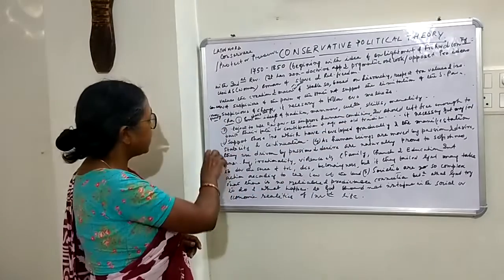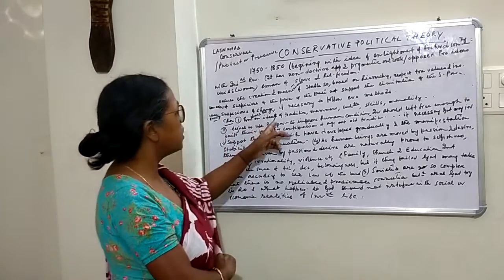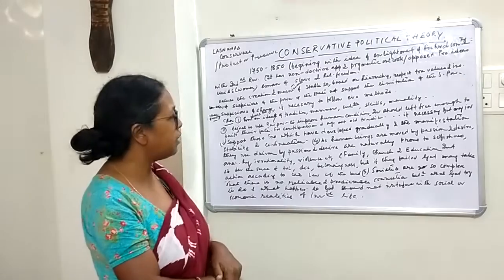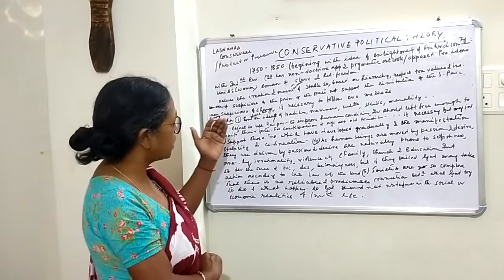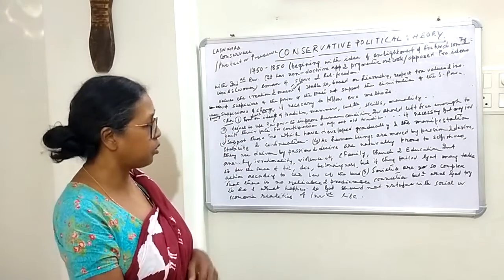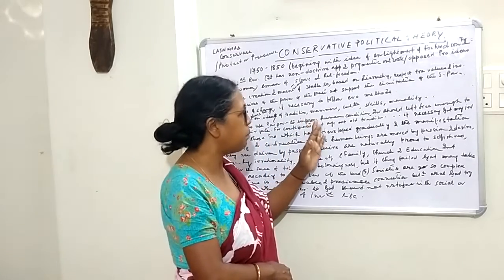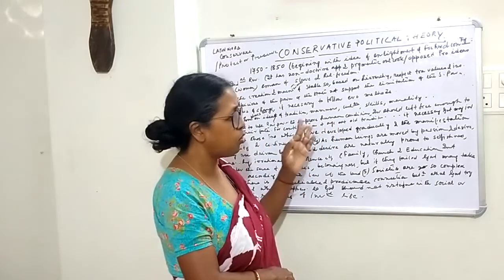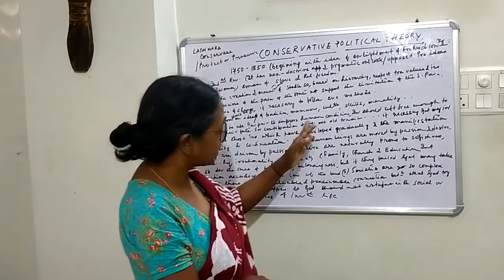Then what are the characteristics of this conservative theory? The emphasis on the ideas of tradition, manners, culture, skill, mentality, etc. Whatever is traditional, our manners and our behavior are also influenced by our tradition. They are in favor of following those manners. They are in favor of following that culture which we are getting from our ancestors.